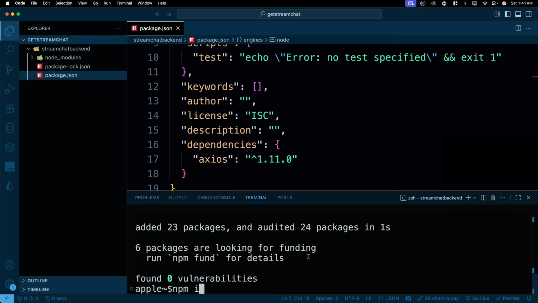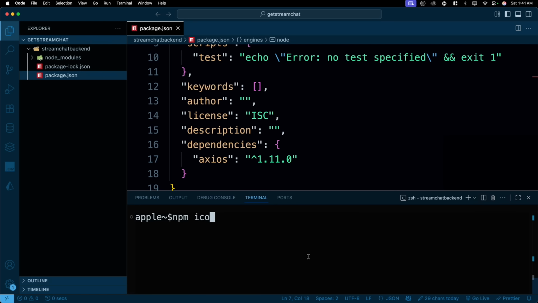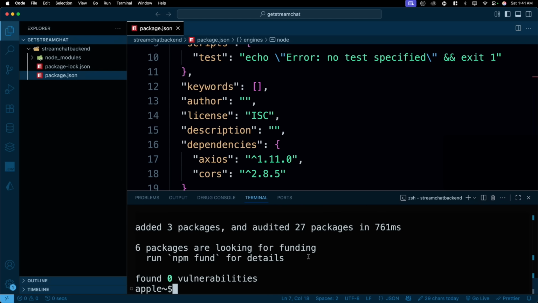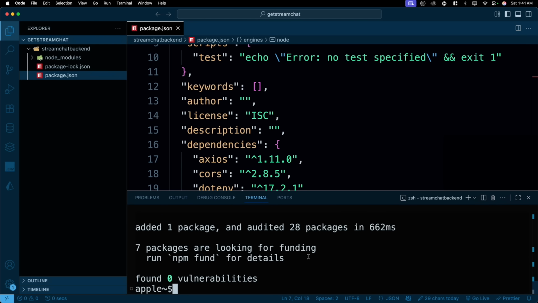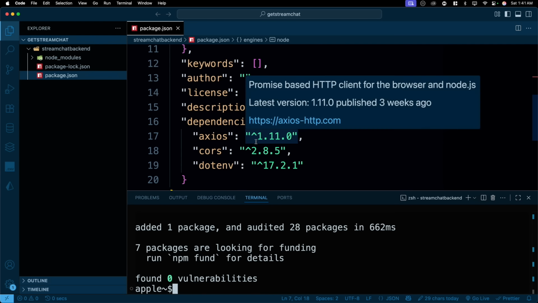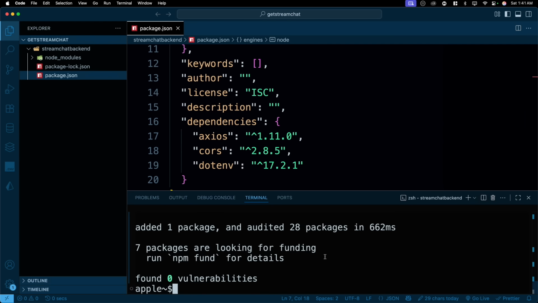We'll be needing cors as well. Cors is the library which helps us serve our application to the front end. So cors 2.8, good enough. We also will need to keep some of our things hidden from the general public. So we will need dotenv. That's great. And anything in the range of 17 is good enough. 16, I don't think so. There's hardly any change here.